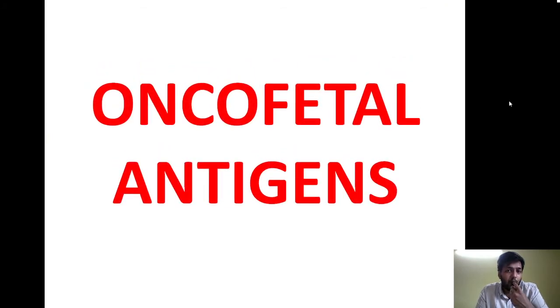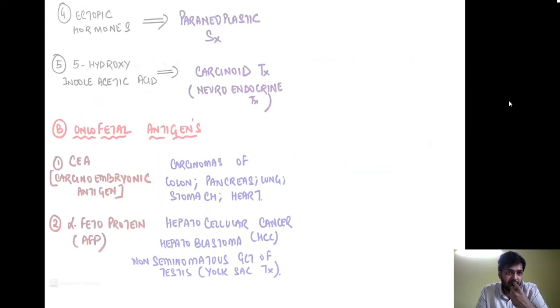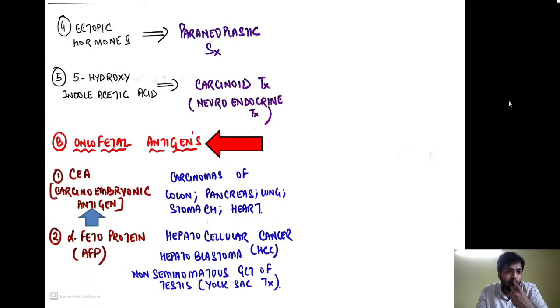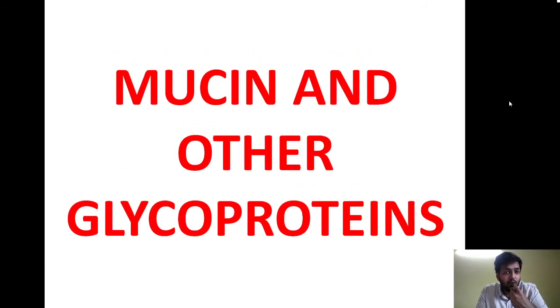The next group of tumor markers is the oncofetal antigens. The oncofetal antigen group is composed of two important markers. One is carcinoembryonic antigen, which is raised in carcinomas of the colon, pancreas, lung, stomach and the heart, and the other is alpha fetoprotein, which is raised in hepatocellular carcinoma, hepatoblastoma, non-seminomatous germ cell tumor of the testis, most importantly the yolk sac tumor, as well as embryonal carcinoma, but most important are the yolk sac tumor and hepatocellular carcinoma.